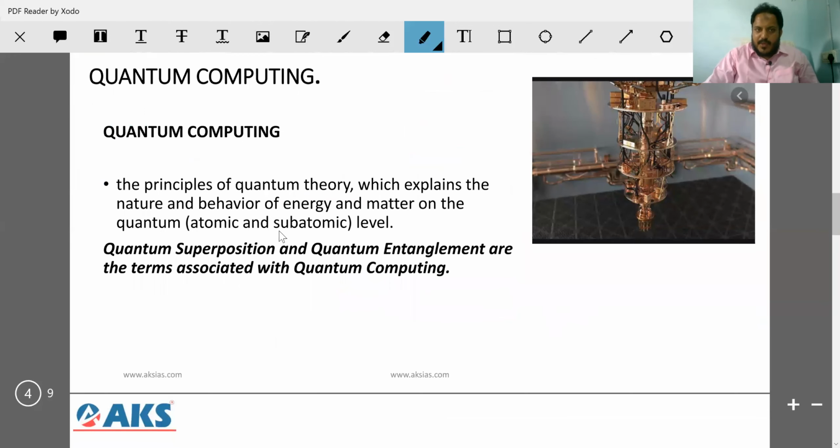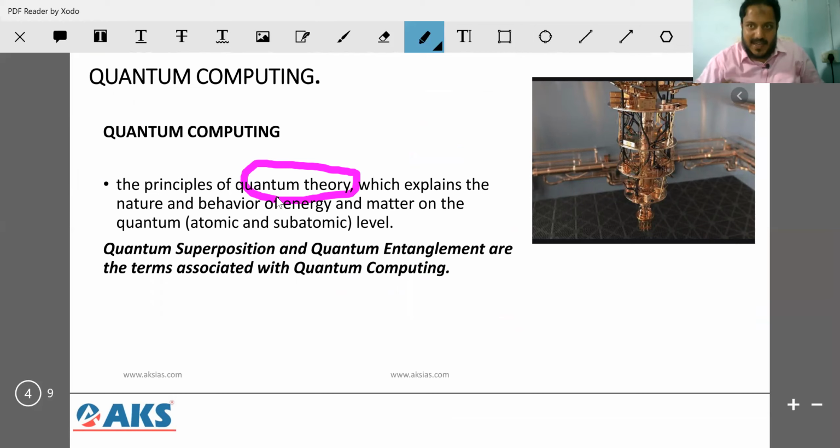Quantum computing uses a principle of quantum theory, which basically explains nature. Like my nature: I am smart, I am beautiful, I am wearing a pink shirt. Pink shirt is also Telangana's famous party symbol. So this is my nature.